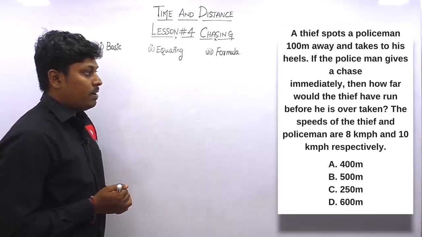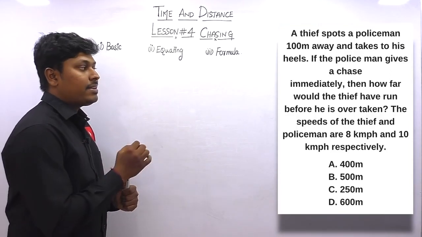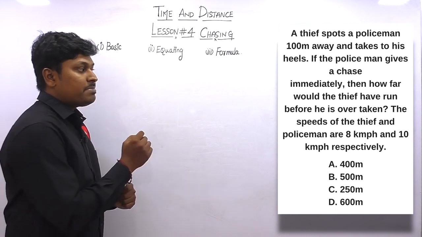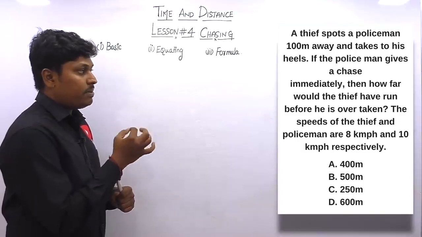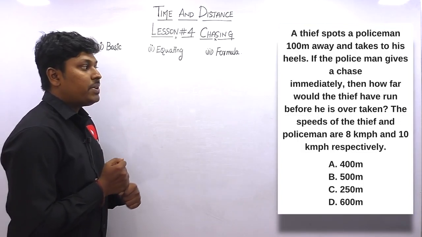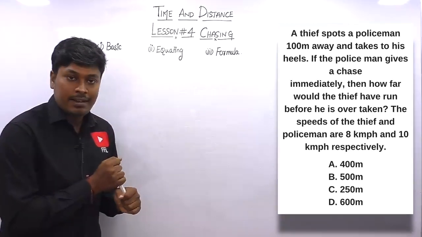Question number 1. A thief spots a policeman 100 meters away and takes to his heels. If the policeman gives a chase immediately, then how far would the thief have run before he is overtaken? The speeds of the thief and the policeman are 8 kilometers and 10 kilometers per hour respectively.